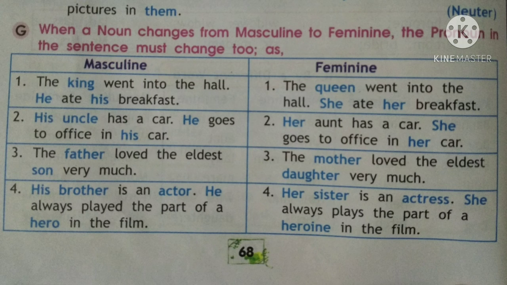Then he ate his breakfast. He is who? The king. So now if we are talking about the feminine queen, so we will write she ate. And her is also relating to the feminine gender queen. Her breakfast. So the feminine gender we read as the queen went into the hall. She ate her breakfast. So all the pronouns also are changing into the feminine gender.